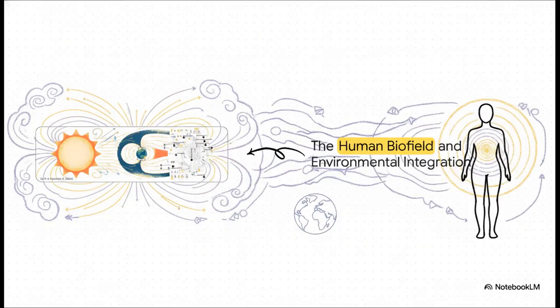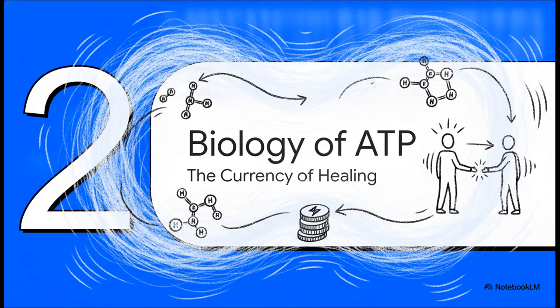And this brilliantly illustrates how this internal energy connects to the outside world. Ancient cosmology talks about heaven, or Tian, as this cosmic ordering principle that governs human physiology. Well, today, we map this directly onto the geomagnetic field domain. Notice how fluctuations in the Earth's electromagnetic fields and solar activity directly modulate our autonomic nervous system, our cardiovascular rhythms, and our biofield. The macro environment is seamlessly integrating with our microbiology. It's all connected. Moving right along to Section 2, the biology of ATP, the currency of healing.